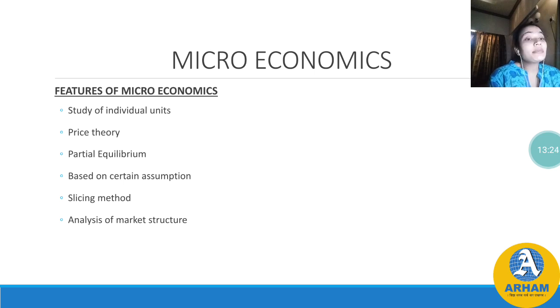Now let's move towards the price theory. Microeconomics helps in determining the price of the product. How? In the last scope we studied the factors of production. Factors of production are land, labor, capital and entrepreneur. We are supposed to pay their price, that is land in the form of rent, labor in the form of wages, capital in the form of interest and entrepreneur profit.